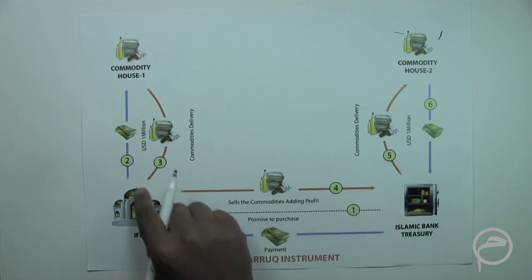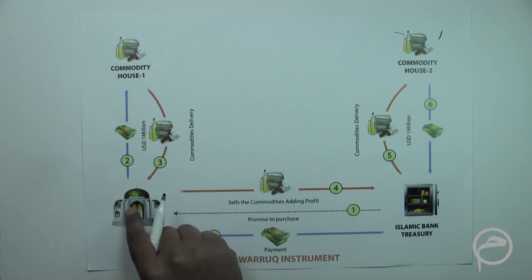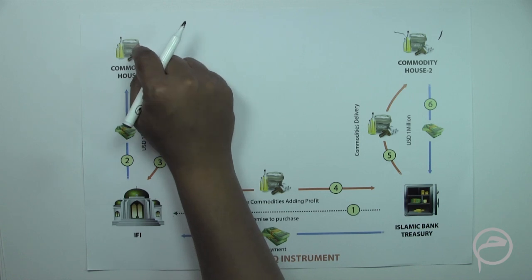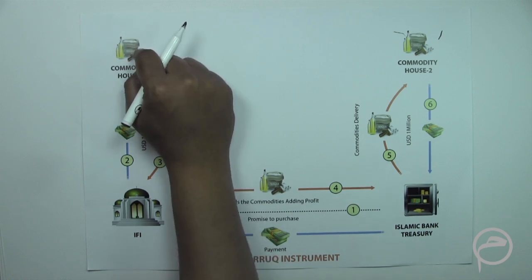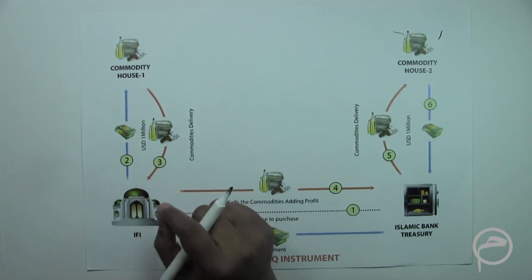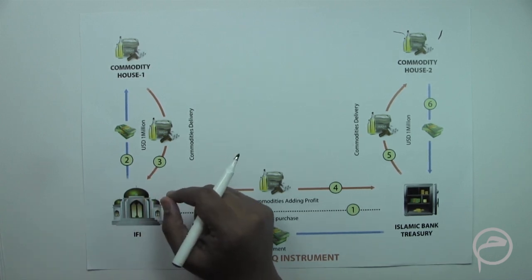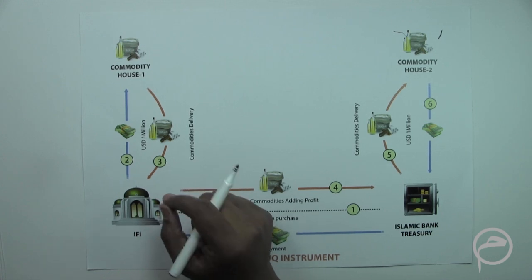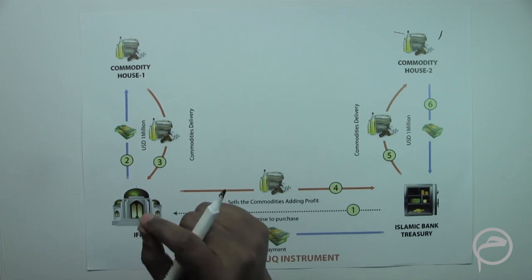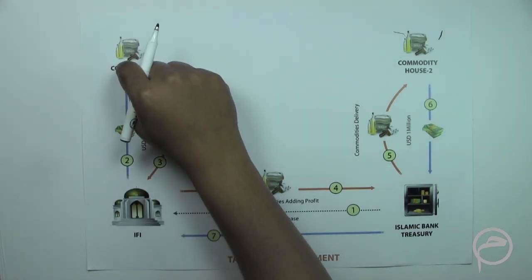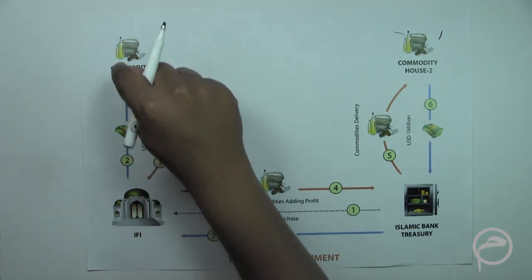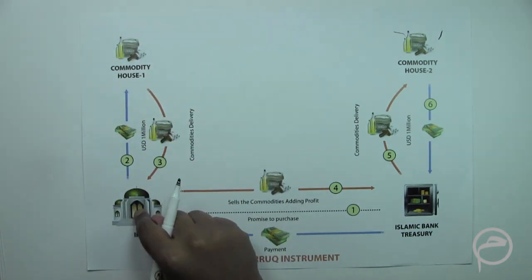The second step would be this financial institution would approach a commodity house and purchase certain identified commodities. Here, of course, the first requirement is that these commodities or these assets have to be Sharia compliant. Second is these assets have to be identified, quantified. And the third important point is that the ownership of these assets have to be transferred properly from this seller to this purchaser.